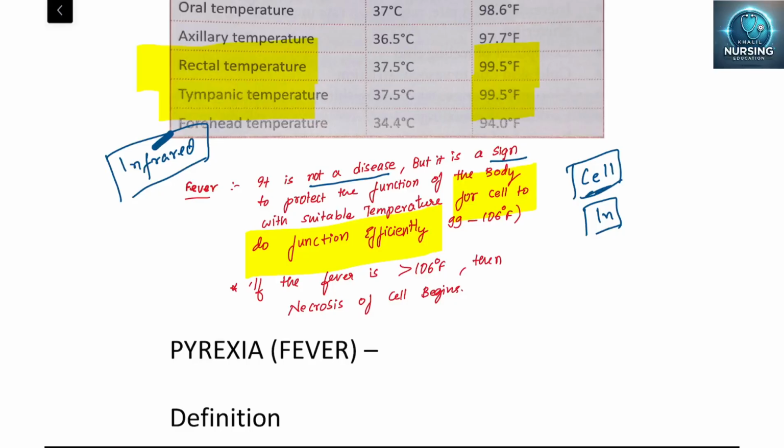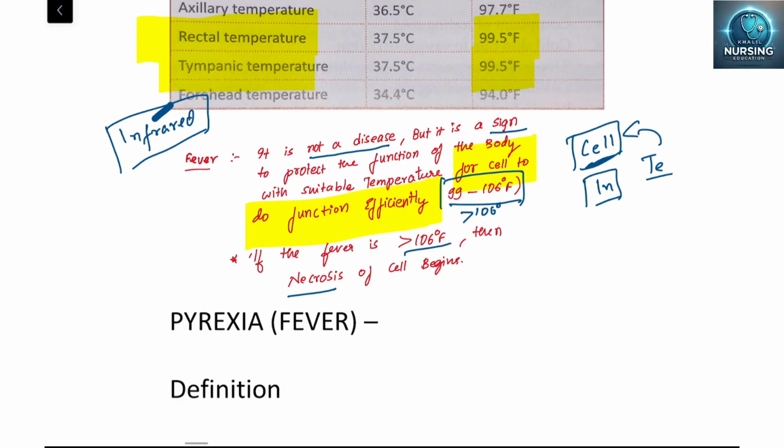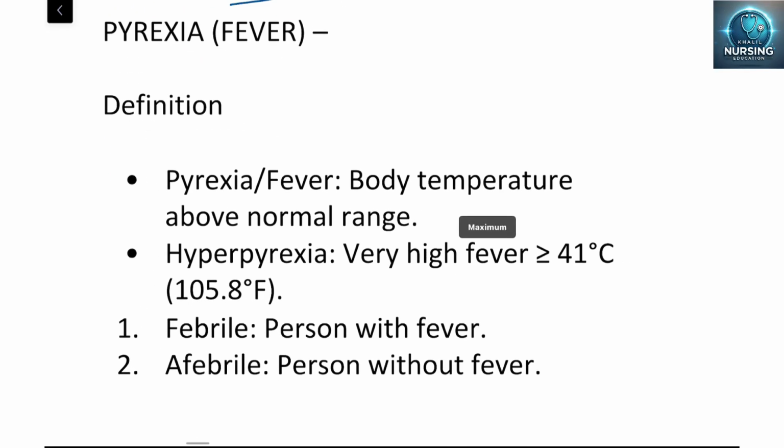First of all, for the cell to do normal functioning in that situation, it will adapt to such a temperature so that it can do the function. Fever is more than 99 degrees Fahrenheit, 99 to 106 degrees Fahrenheit. If it is more than 106 degrees Fahrenheit, that will cause necrosis, so the death of tissues can begin. Clear? Okay, we'll start with pyrexia.